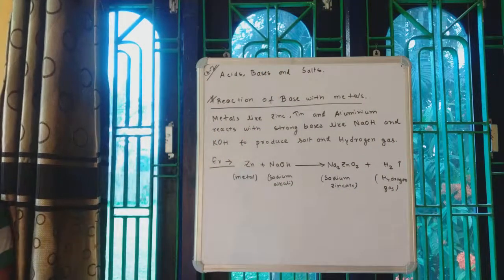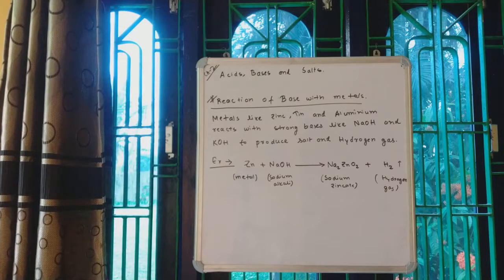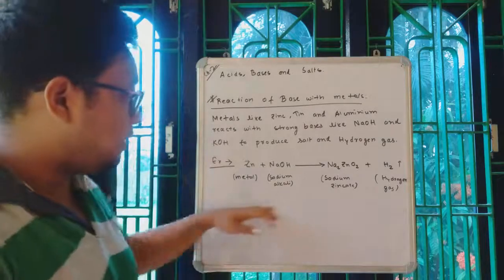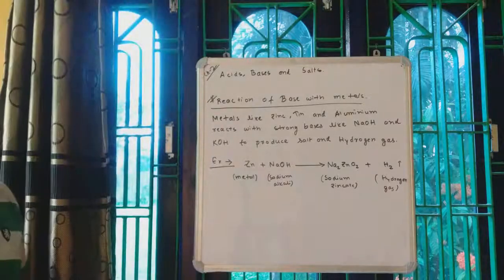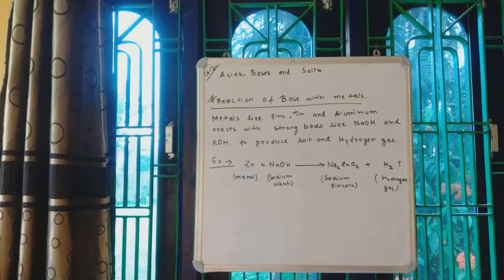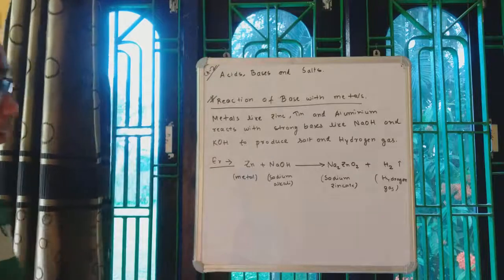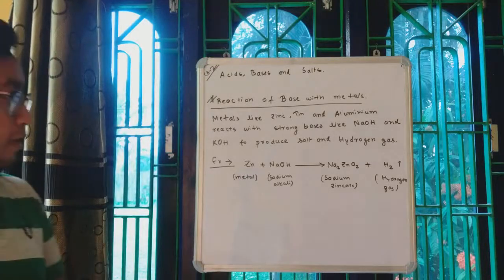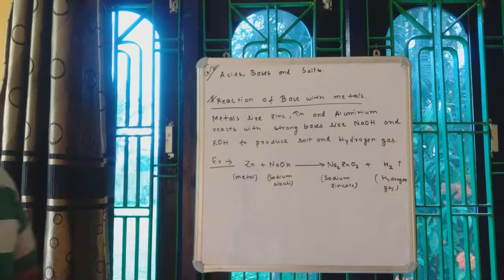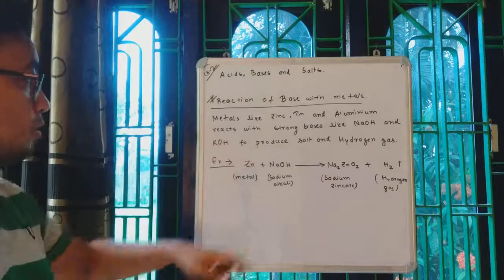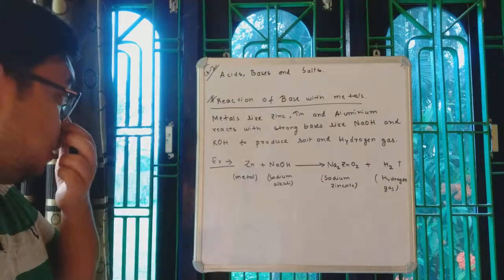It is hydrogen gas. So in the entire process, one salt is formed, hydrogen gas is formed, and the reaction proceeds like this. So we can write one more example. Before moving on, just check if the reaction is balanced or not. I will not balance the equation for you. You just balance the equation for yourself.